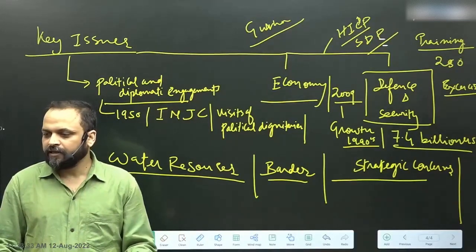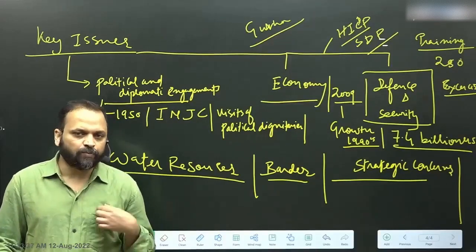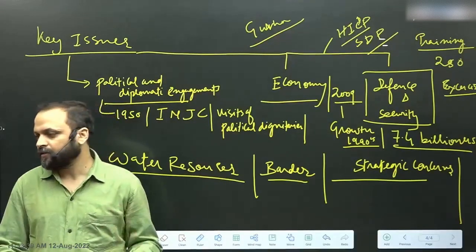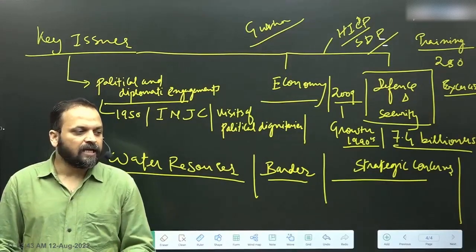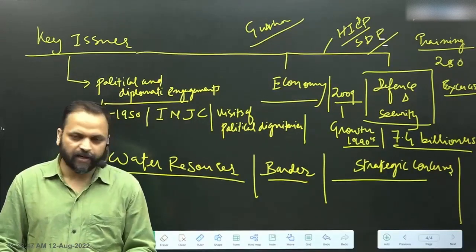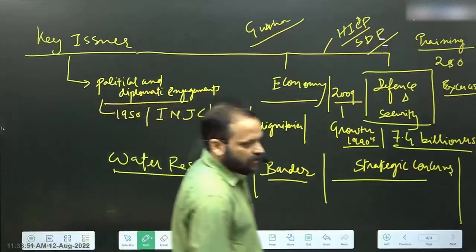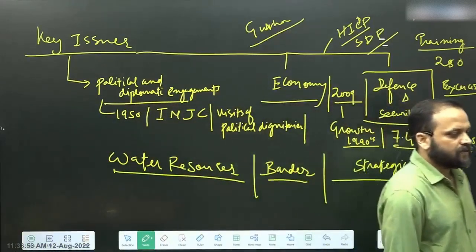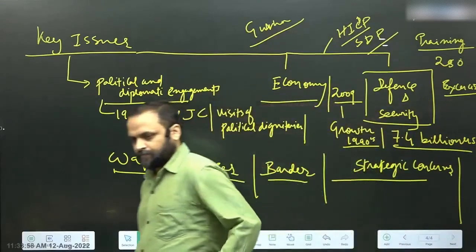Secondly, despite its hydropower potential, Nepal imports power from India.